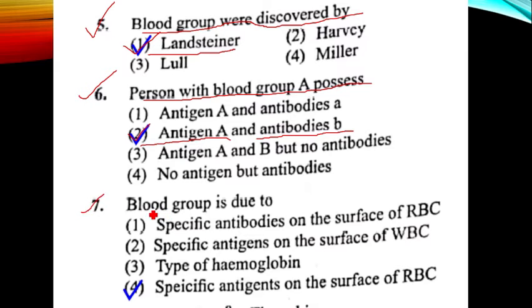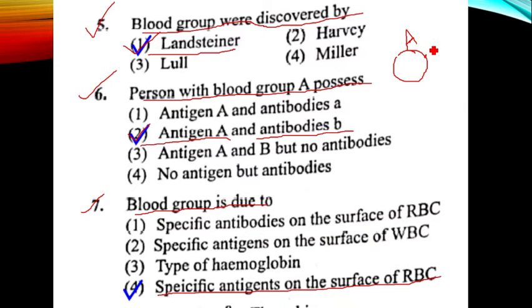Question number 7, blood group is due to? The blood group is due to specific antigens on the surface of RBC. On the surface of RBC, if the person has antigen A, they belong to A blood group.